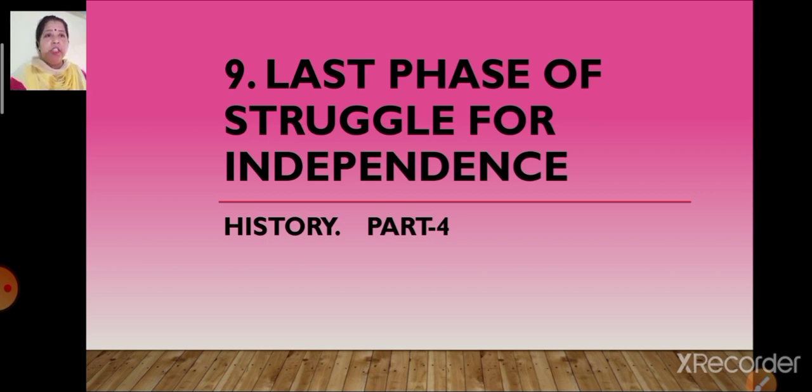As we have seen in our previous part about the formation of the Indian National Army, now let's see what the achievements of the Indian National Army were. After its formation, what did the Indian National Army do for the people of India, for the struggle of independence? We have also seen the associates of Subhash Chandra Bose, so let's see what work they have done.